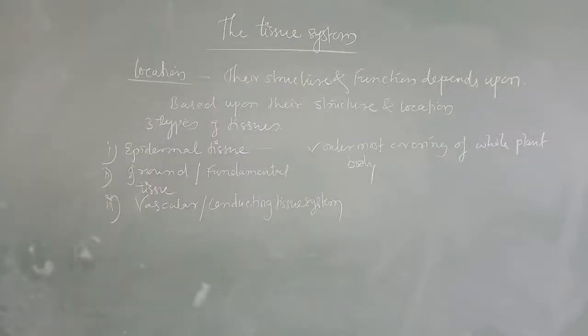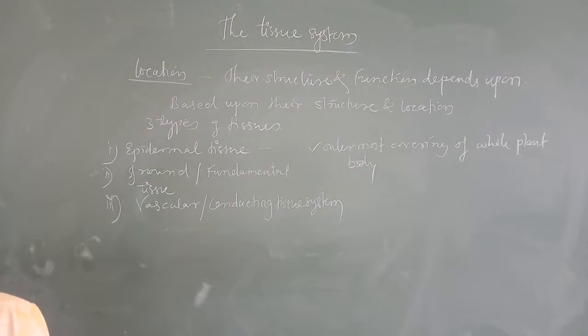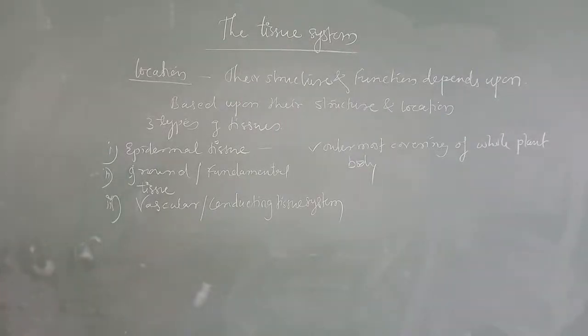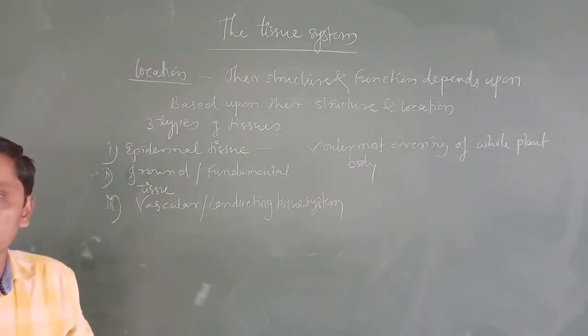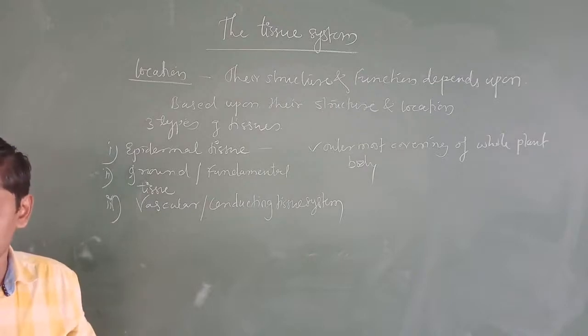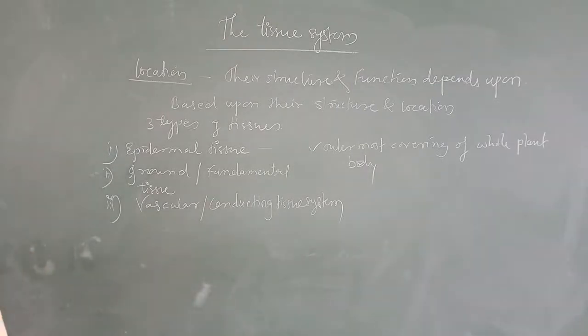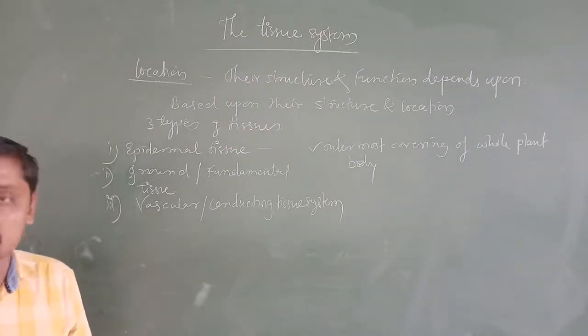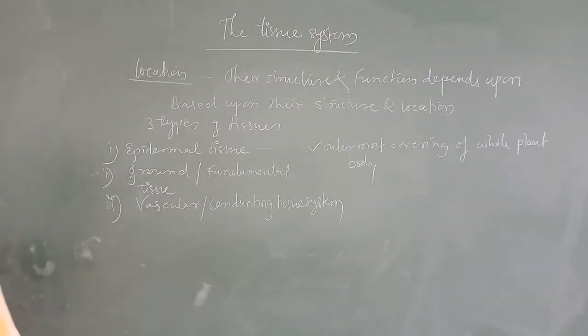Okay, good morning students. In a previous class, the chapter anatomy of flowering plants, we discussed tissues and the types of tissue based upon the different types of cells they contain. In that we studied simple permanent tissue, complex permanent tissue, etc. Permanent tissues we have discussed. Before that we discussed the meristematic tissue, those having the capacity for cell division.